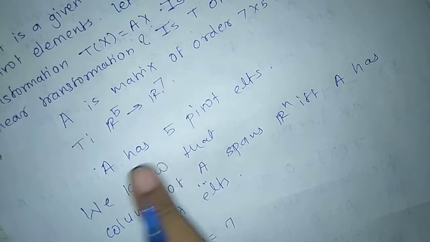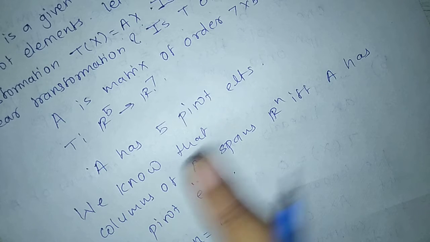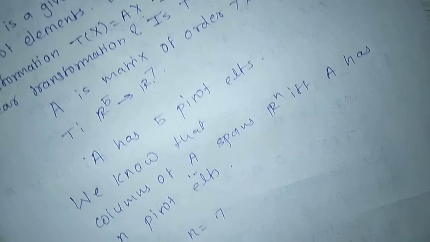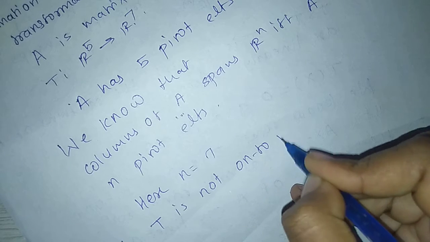For T to be onto, A must have 7 pivot elements, but given A has 5 pivot elements, that's why T is not an onto map.